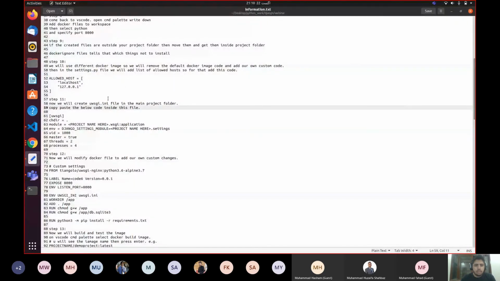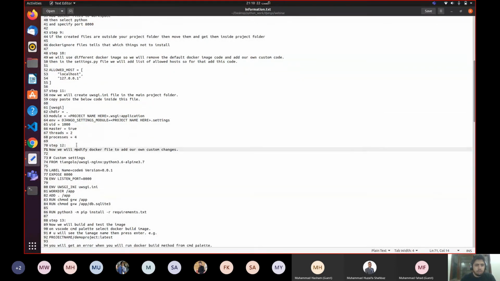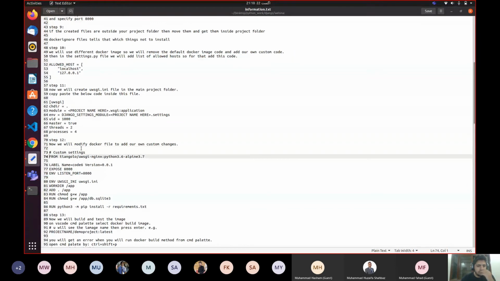Now let's see the next step, which I've copied from here. Step number 12: now we will modify the Docker file to add our own custom changes. What are the custom changes?